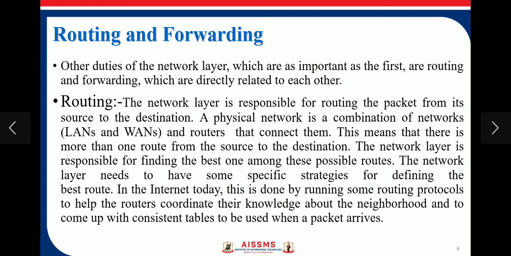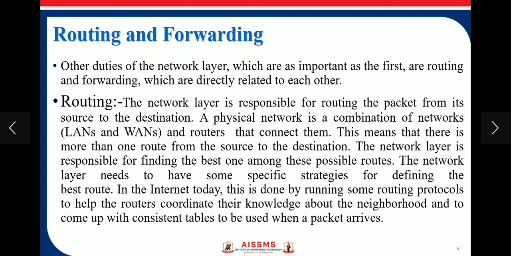The next duty is routing and forwarding. These are other duties of the network layer which are as important as the first, and they are directly related to each other. First is routing. The network layer is responsible for routing the packets from source to destination.